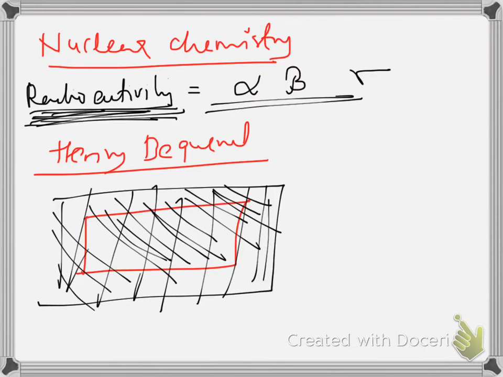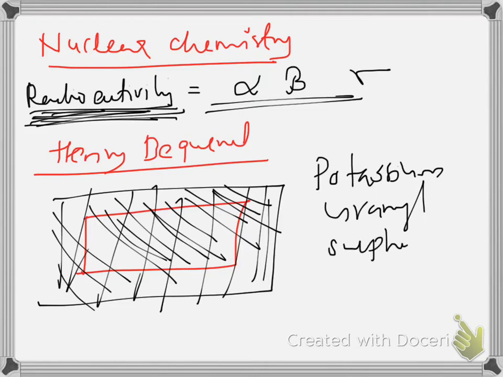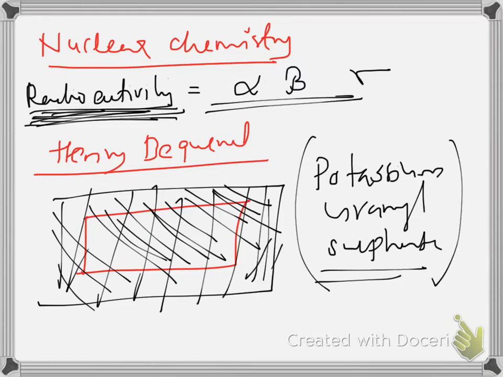And he kept some amount of potassium uranyl sulfate near this photographic plate, which was covered with black paper.